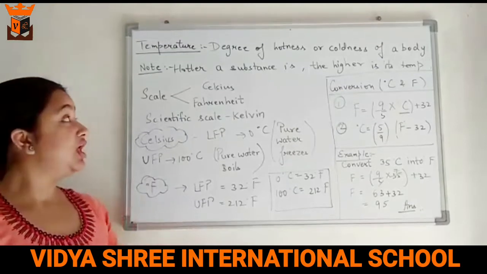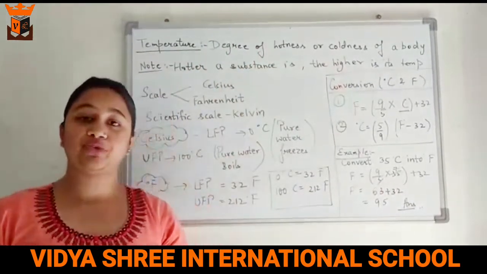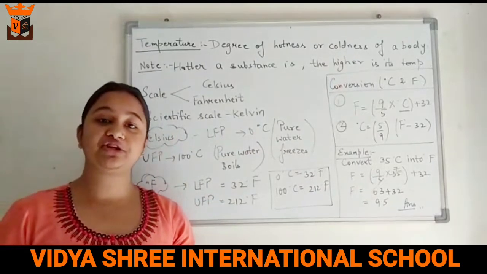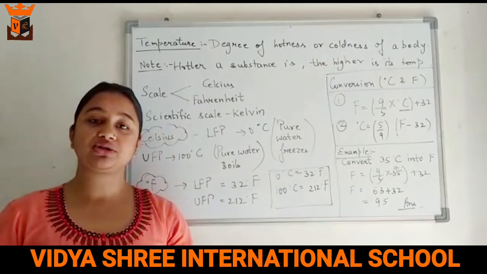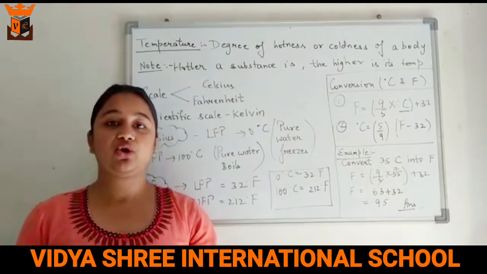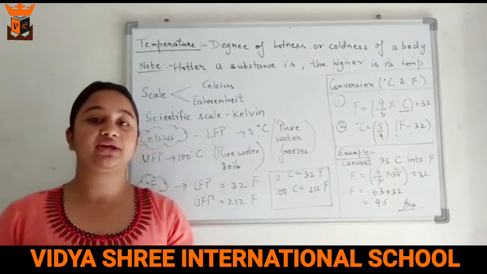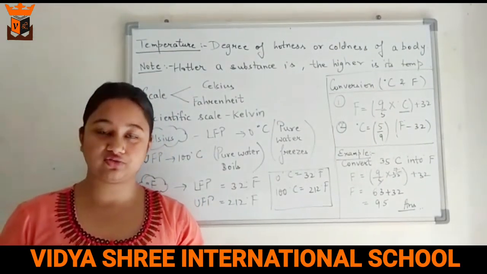Temperature. Temperature is the degree of hotness or coldness of a body. You can easily tell the difference between a hot object and a cold object just by touching it, because one of the objects will be hotter than the other. Now the hotness of an object is totally dependent on its temperature. The higher the temperature, the hotter the body.